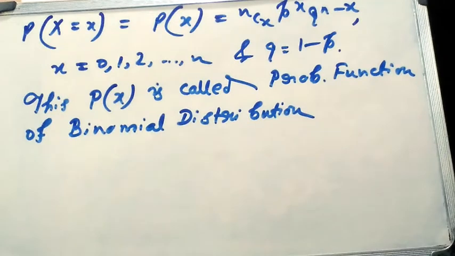Now the probability of x successes, that means P of random variable is equal to x, can be written as P of x, which is equal to nCx p to the power x into q to the power n minus x, where x is equal to 0, 1, 2 up to n, and q is equal to 1 minus p as we told before. And this P of x is actually called the probability function of binomial distribution. Now we'll discuss an example to understand binomial distribution better.